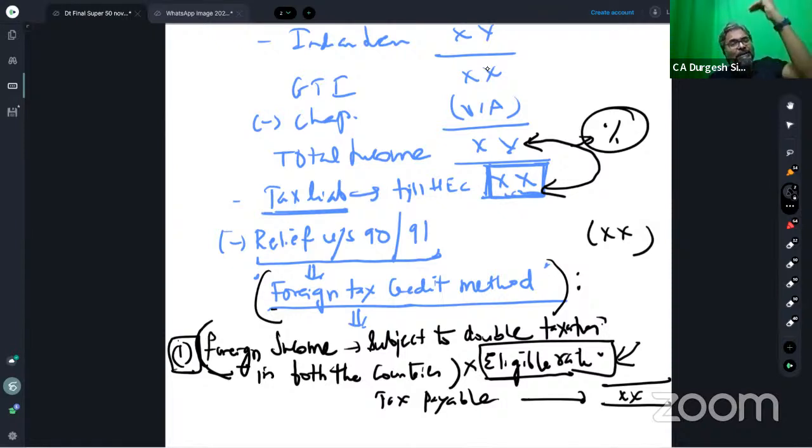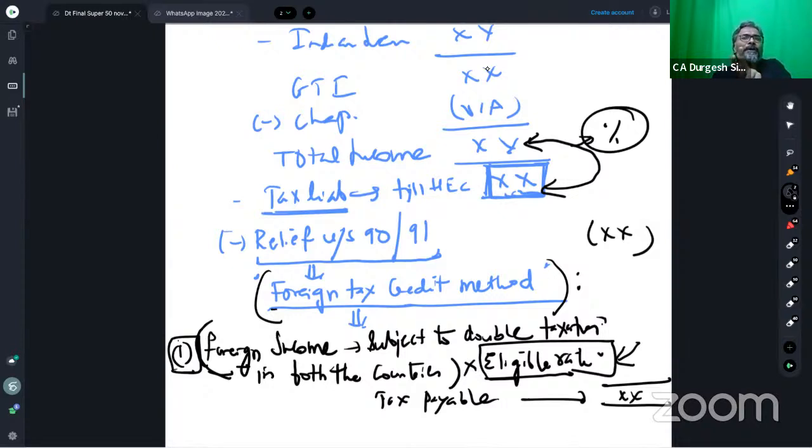Answer is yes. So see, by reducing so much of the amount, students, your royalty income, which ultimately forms part of the total income on which the tax is calculated, gets reduced drastically.